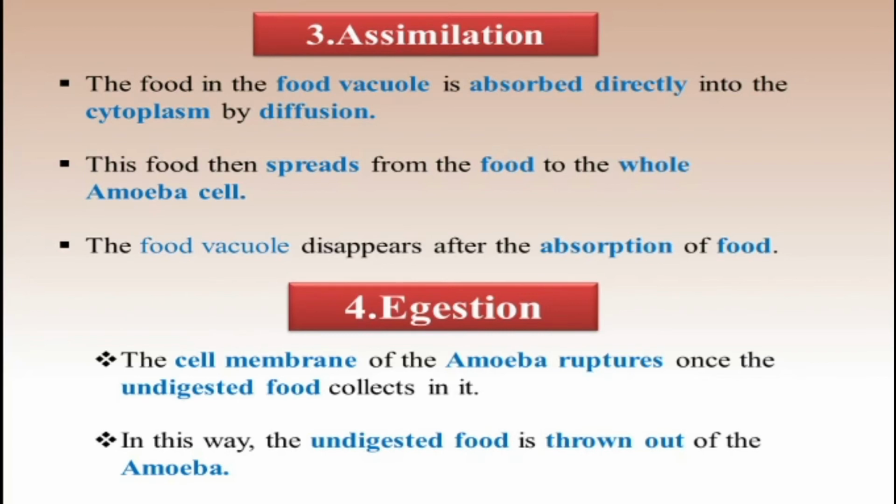The cell membrane of the amoeba ruptures once the undigested food collects in it. Assimilation is over. The undigested waste material is thrown out from the body when the amoeba ruptures its cell membrane. In this way the undigested food is thrown out of the amoeba. So this is the fourth process of nutrition in amoeba.